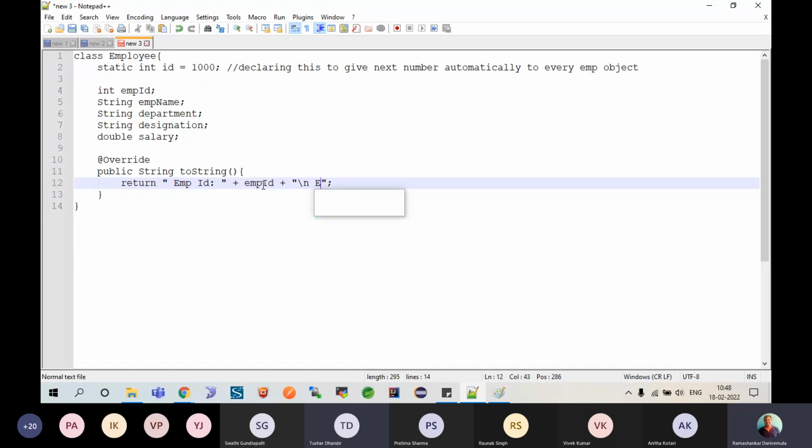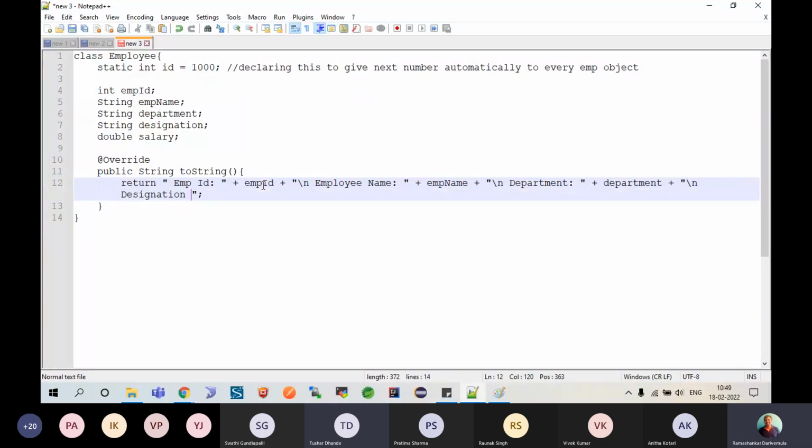You have employee name, emp name, then you have your department, designation, plus salary, whatever it is. I wanted to print all these details.